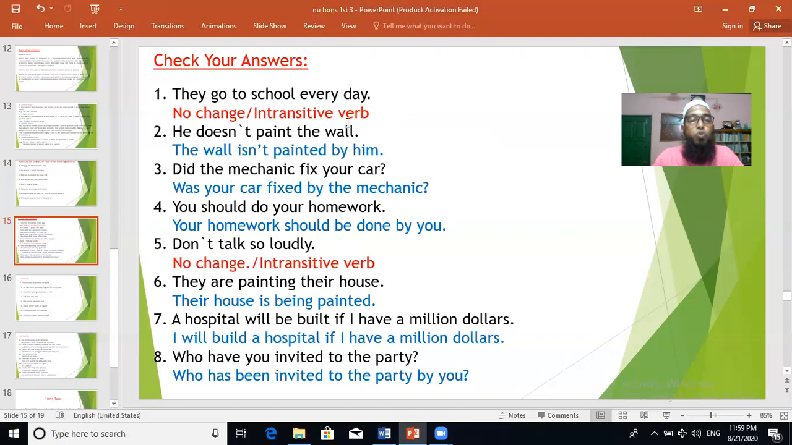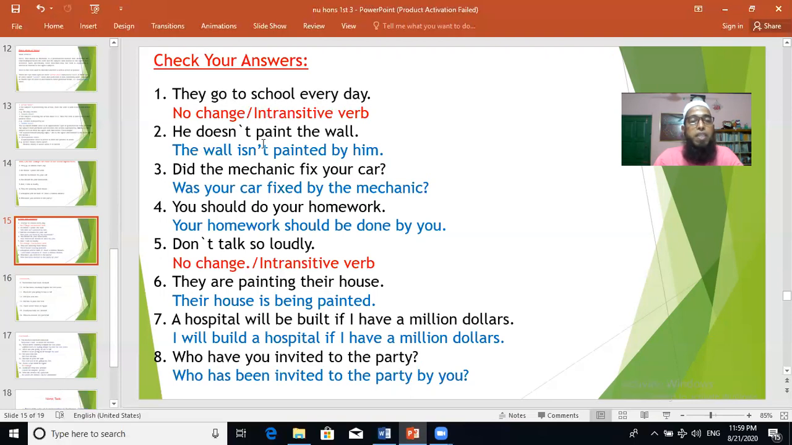They go to school every day. No change, because it is an intransitive verb. In this sentence, go is an intransitive verb, the verb which has no object. So there is no voice change actually. That's why no change. You can change the voice of transitive verbs only. Transitive verbs are the verbs which take an object.